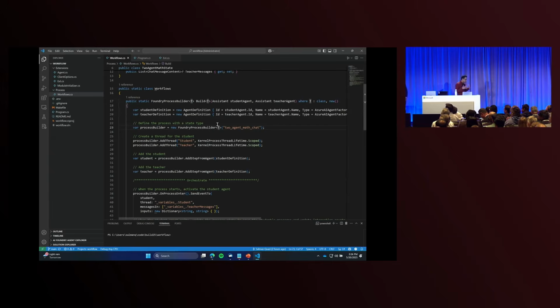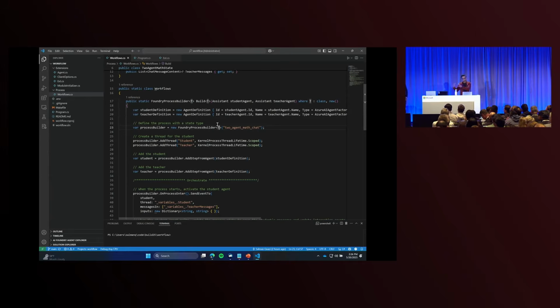This brings up another interesting point about process framework, which is that unlike other multi-agent systems where there is official support for conversation models, where you have two-way chat or group chat or handoff, here we don't have those notions. We work off of events, and with events you can model any type of conversation as long as you raise the right events with the right payload. Event-based programming is something that we've been doing for decades now.